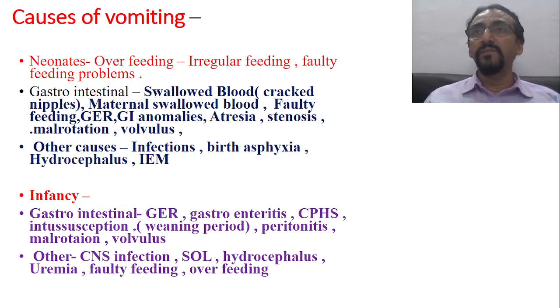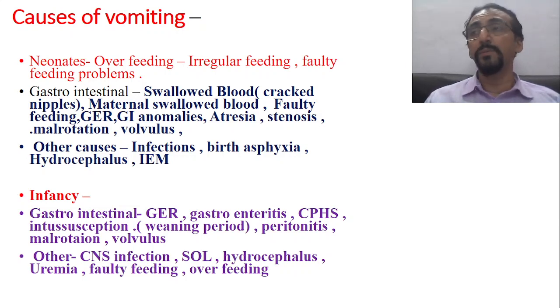Then hydrocephalus has to be looked for, because head circumference has to be checked in every child. Therefore, this is very important. When hydrocephalus is developing fast, everybody will notice. But a slowly developing hydrocephalus, of the communicating type, is very difficult to identify. If the pediatrician sees the baby every day, he can appreciate it.